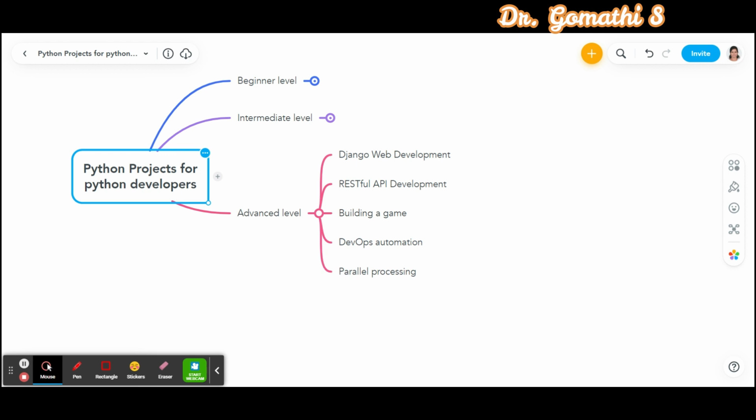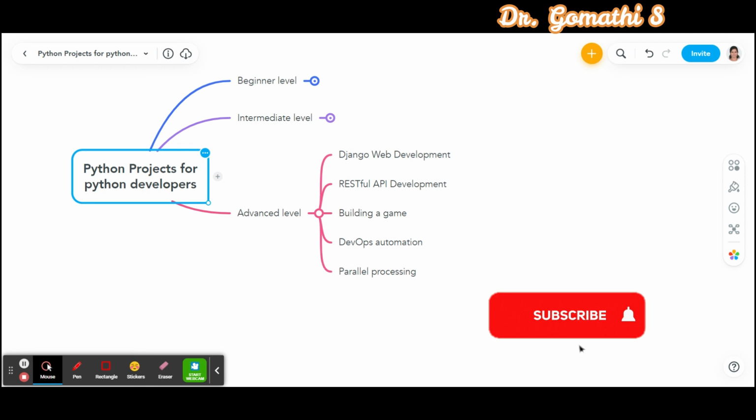The third one is building a game. So build a complete game using Python and a game development library like Pygame. So this project will teach you about game development using Python, building game engines, and working with game assets like graphics and sounds.